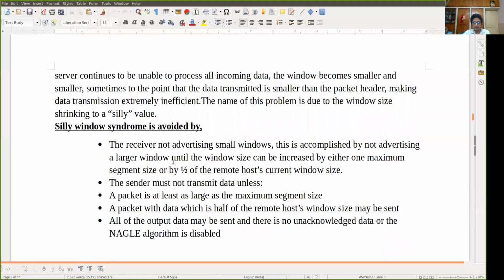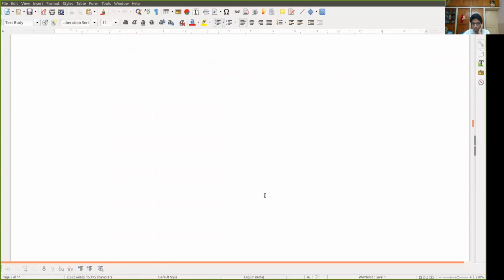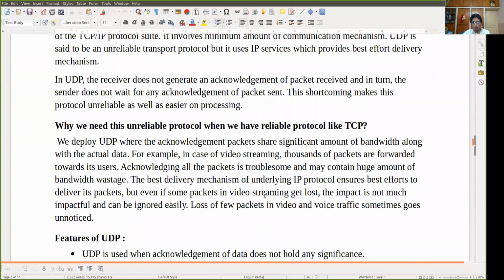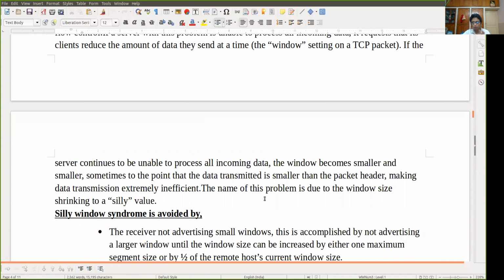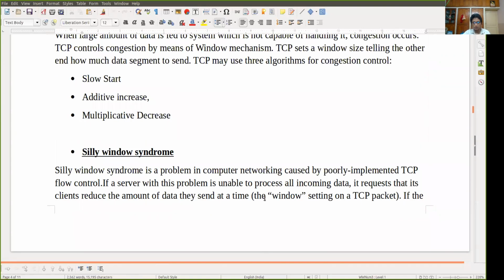Another algorithm is known as Nagle's algorithm. All of the output data may be sent if there is no unacknowledged data, or the Nagle algorithm is disabled. So that is how we can avoid the silly window syndrome. This is very important, that's why I have included it. So this is all about TCP. You have to know all these things about TCP.